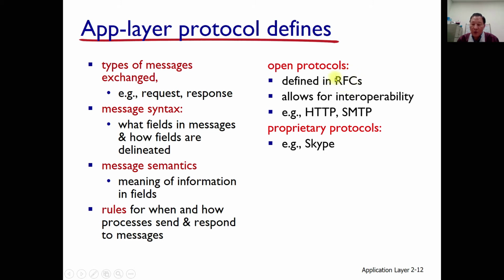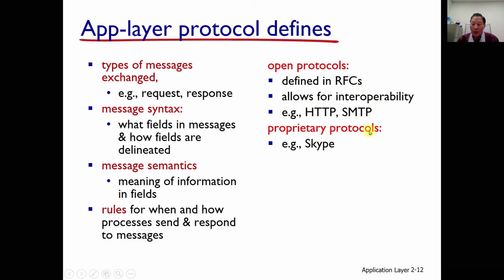The full name of this acronym is request for comments. During the standardization activities, that specific protocol work is called a request for comments with a certain number. And an open protocol allows for interoperability, thus we need worldwide standards. For example, HTTP and SMTP are already standardized in the world.